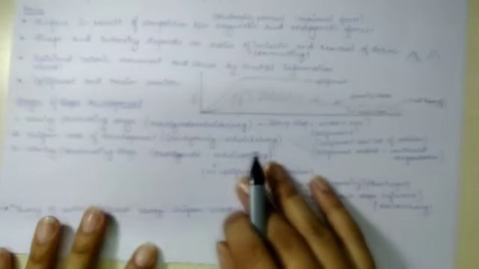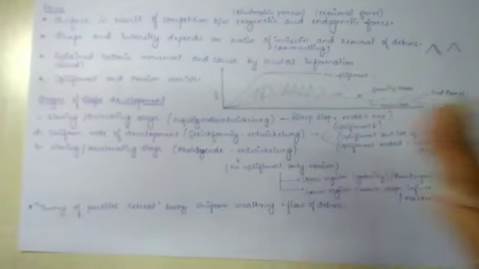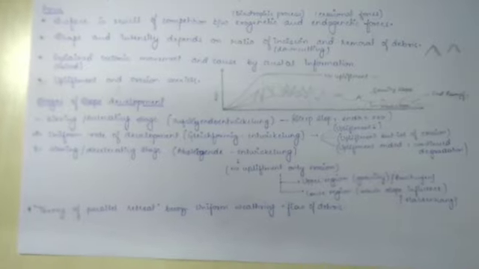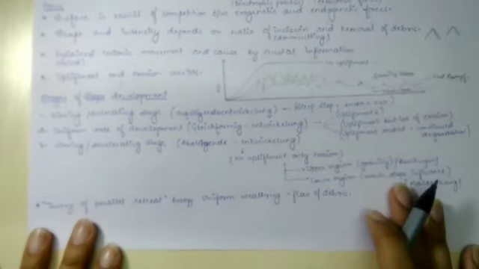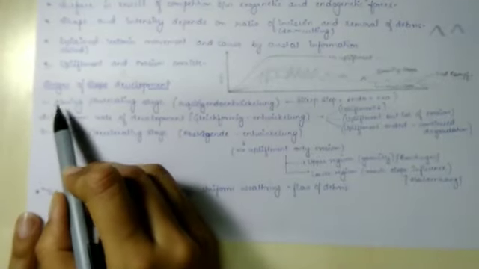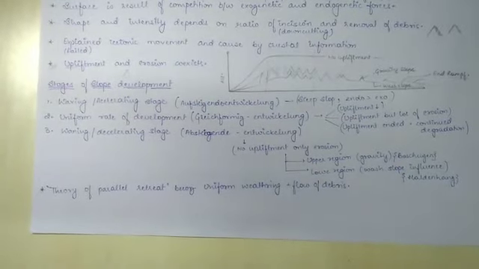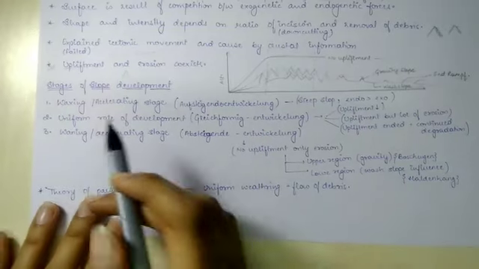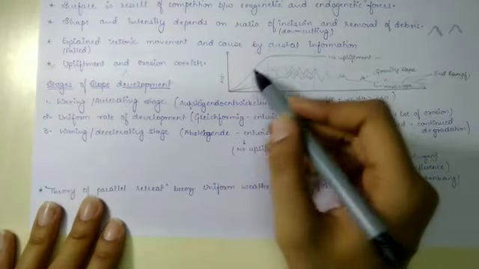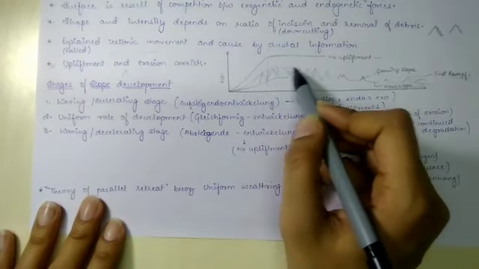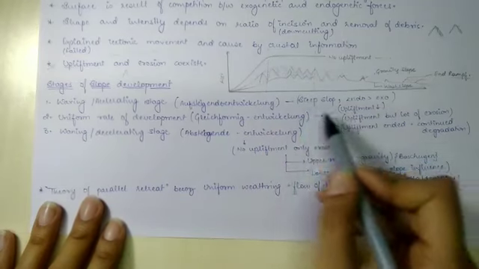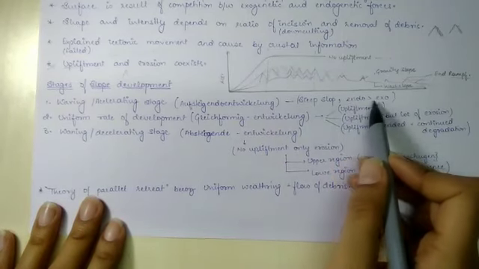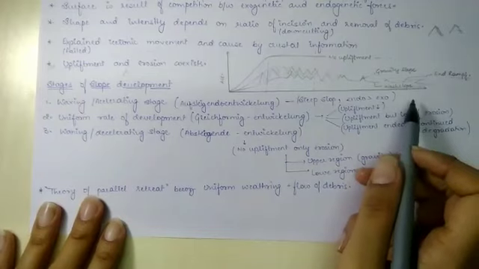Okay, so now we will see the stages of development, and we will study the chart also at the same time. Next is, so we have three stages of development, same as Davis. So the first one is waxing or accelerating stage, where we have steep slope, endogenetic forces are more than exogenetic forces.